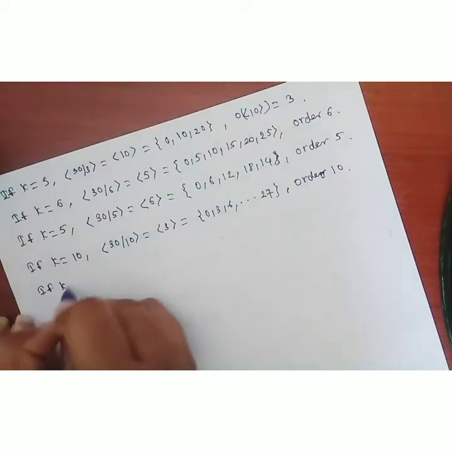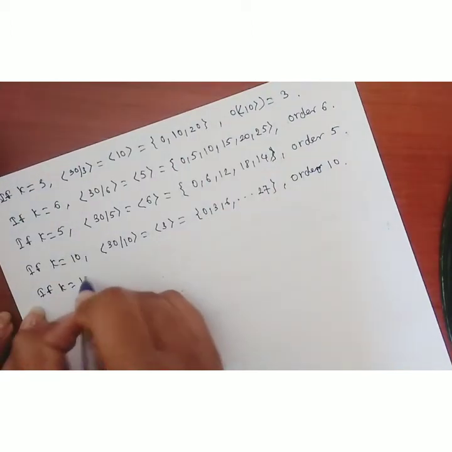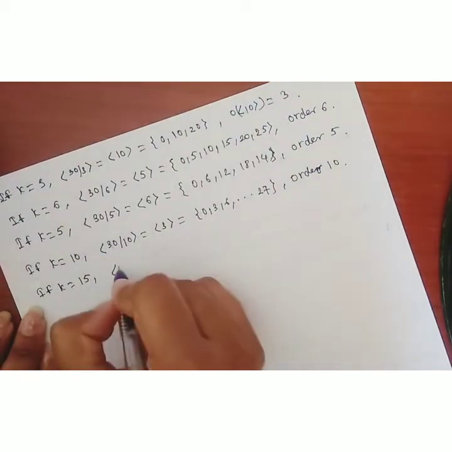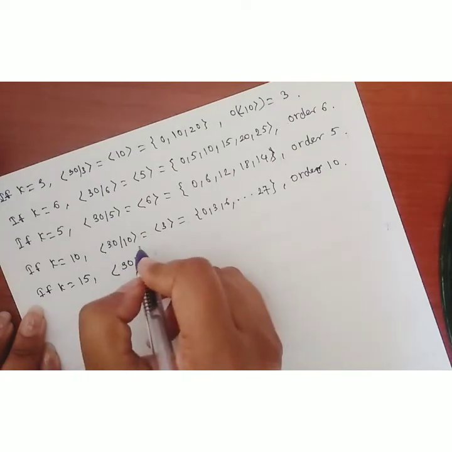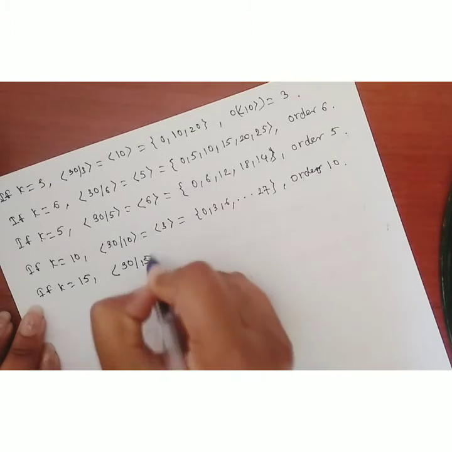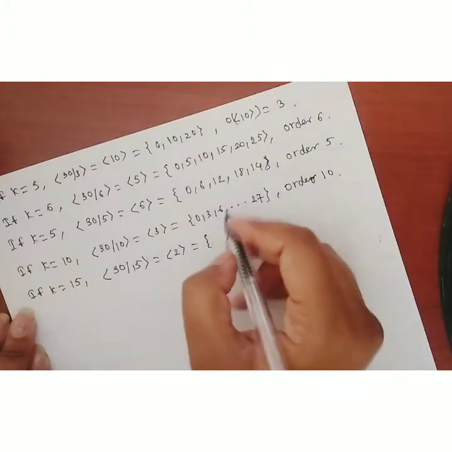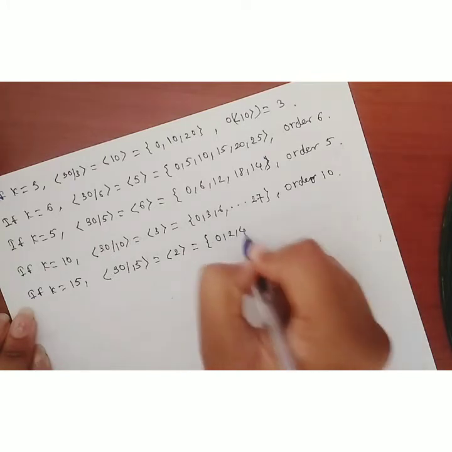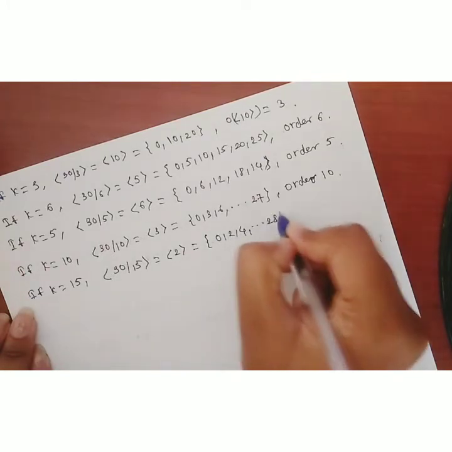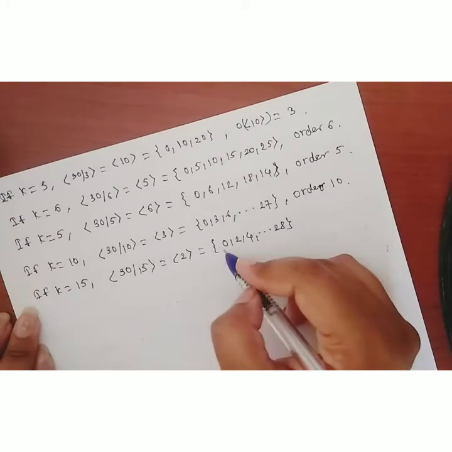Now if k is equal to 15, then the set generated by 30 divided by 15 is the set generated by 2, which is 0, 2, 4 and so on up to 28, because modulo 30 it becomes 0 again.